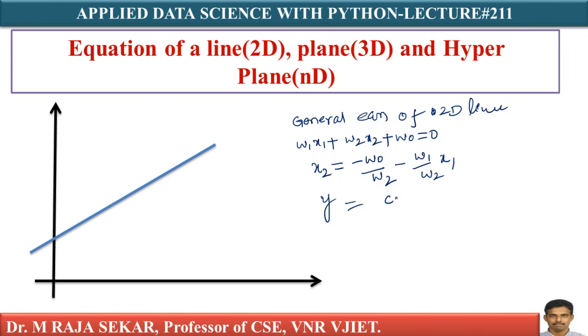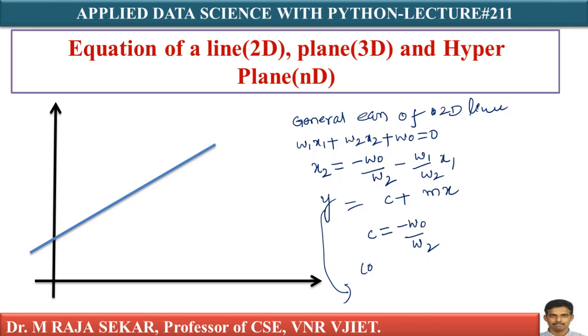I can write y equal to c plus mx. Therefore, what is c here? Here c is nothing but minus W0 by W2, isn't it? If a line is passing through the origin, what happens to c? If it is passing through the origin, c becomes 0. Just see, y equal to mx plus c.